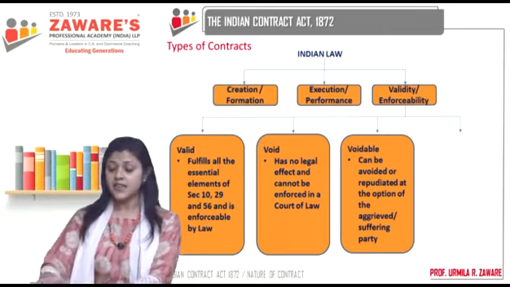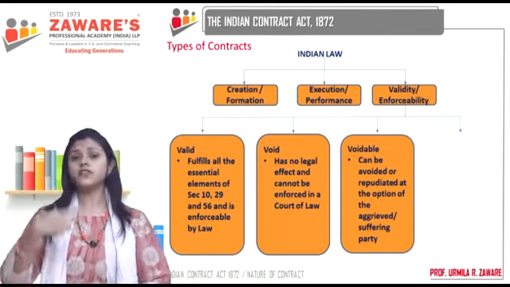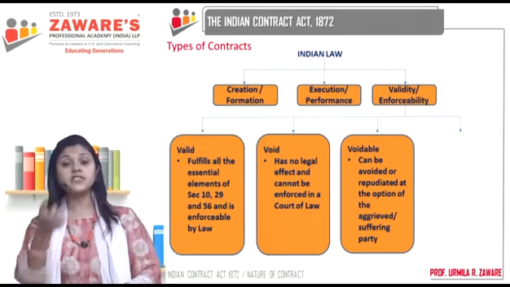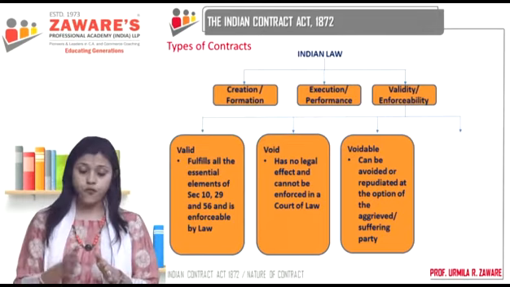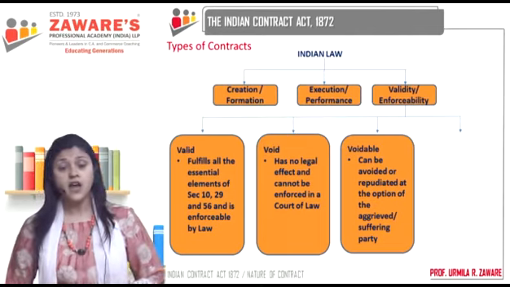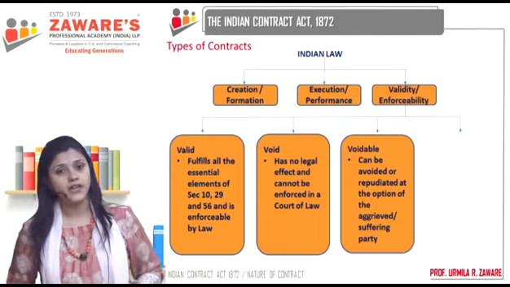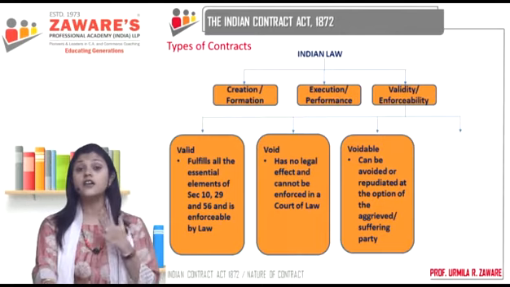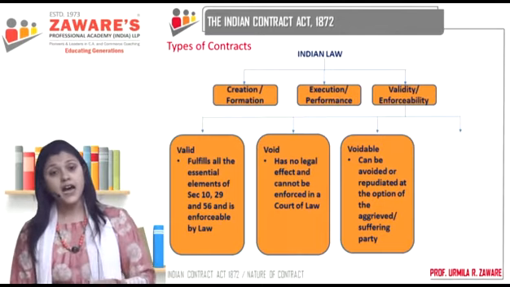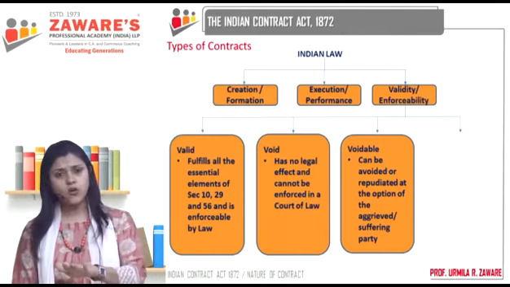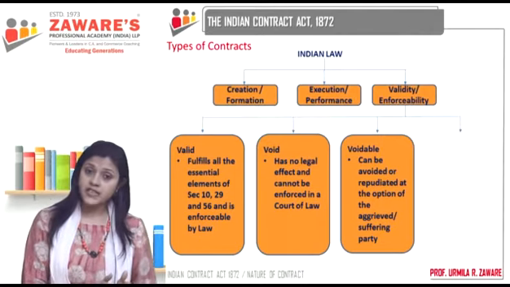But let's say that you physically threatened me, or you threatened to physically hurt me and forced me to enter into a contract. Out of fear, I entered into the contract, but now I don't want to continue with it. Now, you used physical pressure, you used coercion on me. So I am the suffering party over here, I am the aggrieved party, correct? Now I say I want to avoid this contract. I don't want to continue with it. Why? Because my consent was not free.